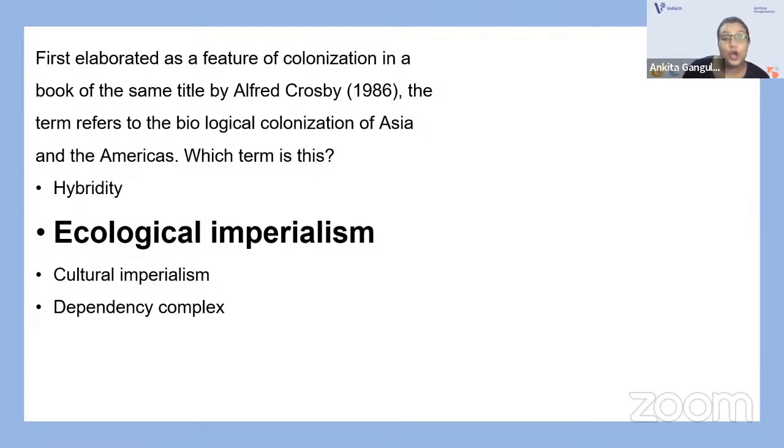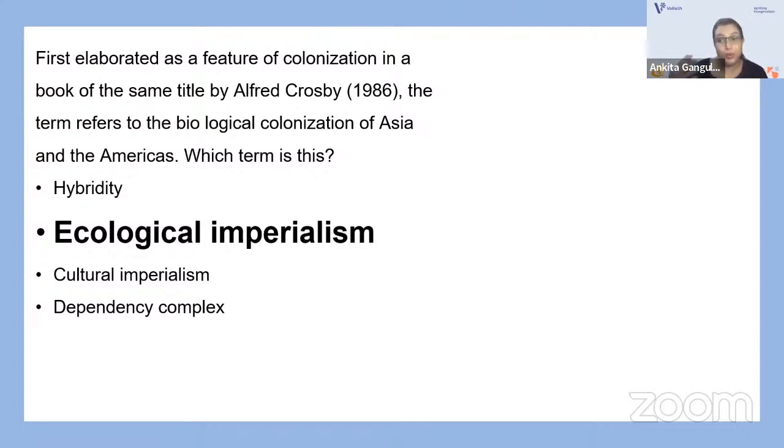So ecological imperialism is a very important concept in postcolonial studies, right? This particular concept seeks to explain why European colonialists were successful in establishing settler societies in temperate regions around the globe. So here he talks about the interaction of postcolonialism with the environment around. Alfred Crosby, very important, and so is his concept, ecological imperialism.